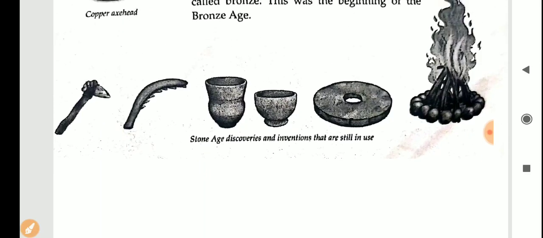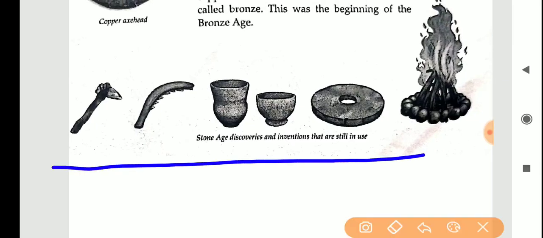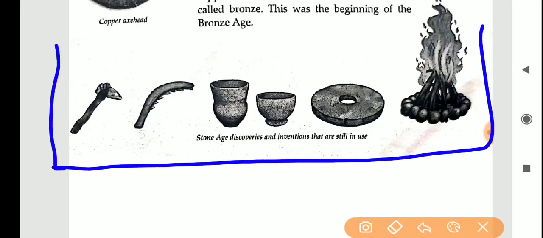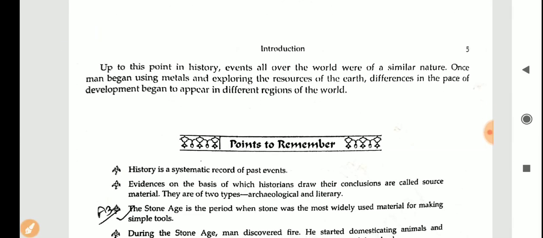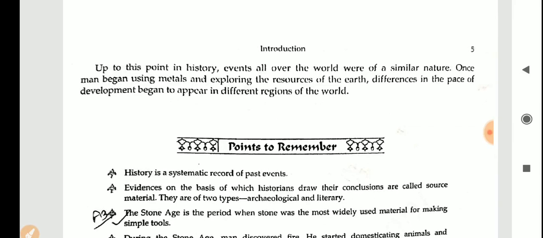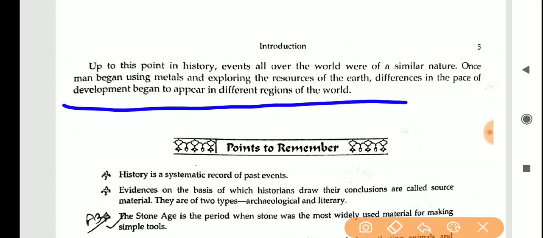So, dear students, Stone Age discoveries and inventions that are still in use. These are the things people are still using. After this, dear students, up to this point in history, events all over the world were of a similar nature. Once man began using metals and exploring the resources of the earth, differences in the pace of development began to appear in different regions of the world. So your chapter ends here.